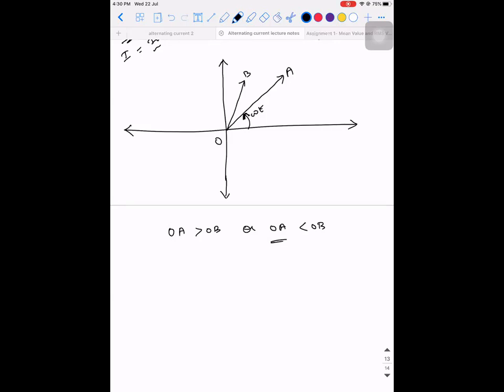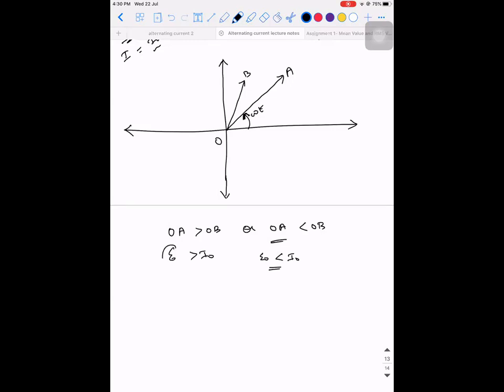By writing OA less than OB, I'm saying the peak value of EMF is less than the peak value of current. E naught greater than I naught, or E naught less than I naught? What will happen in reality?